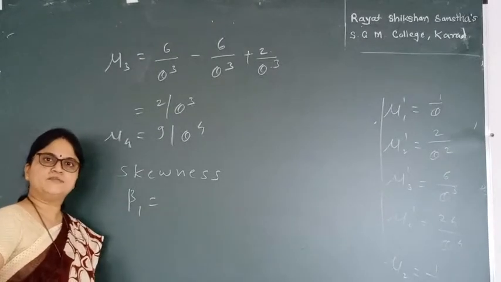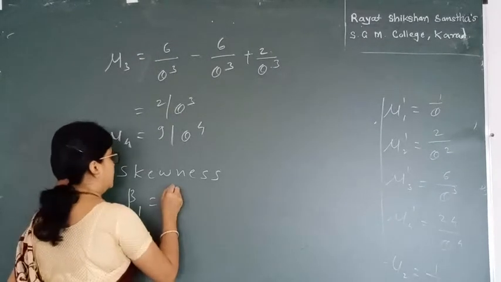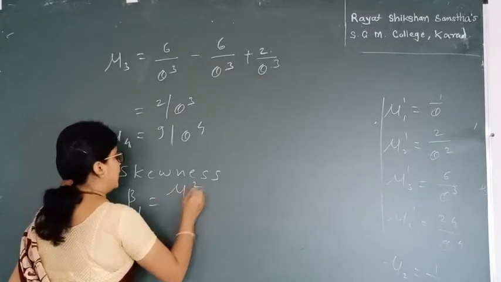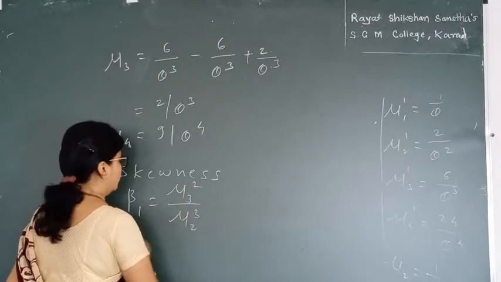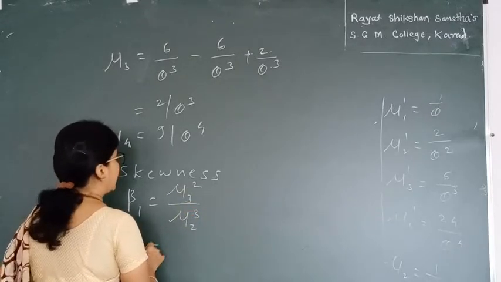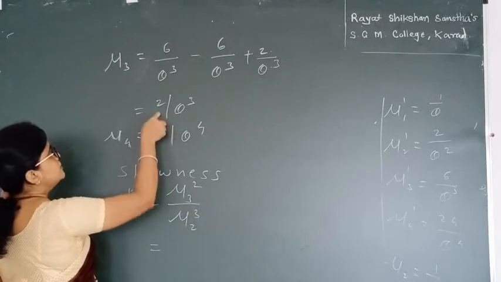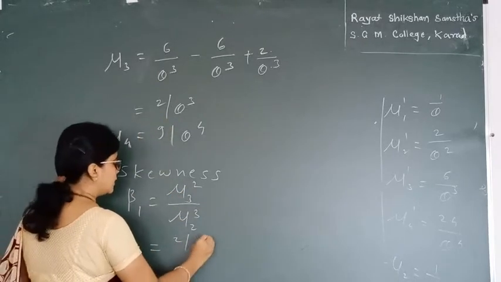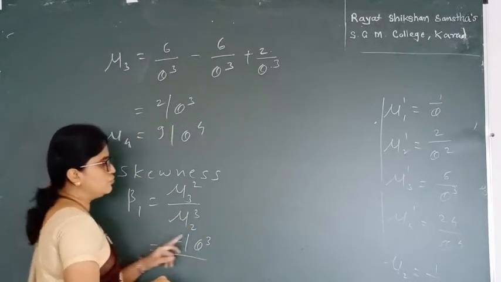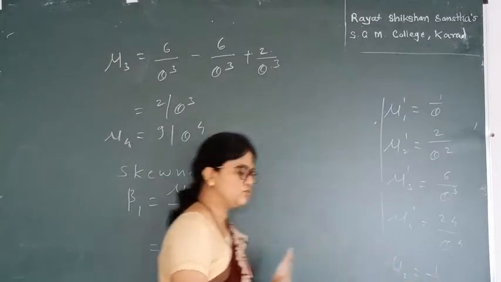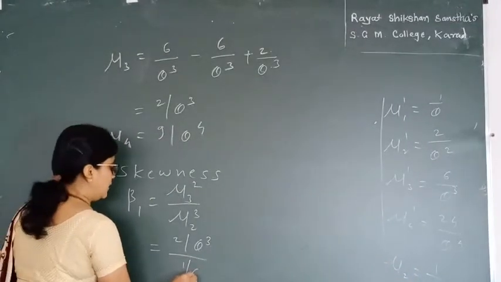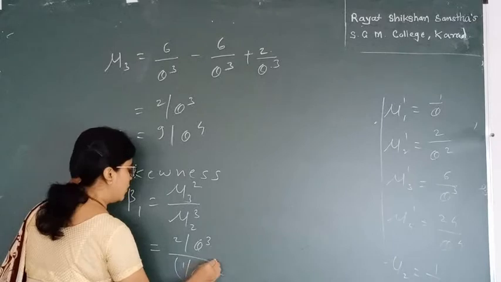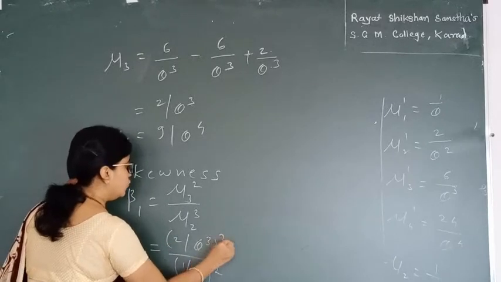The formula for beta 1 is mu 3 square divided by mu 2 cube. After putting the values, mu 3 square means 2 divided by theta cube, squared, and mu 2 is 1 divided by theta square, cubed.